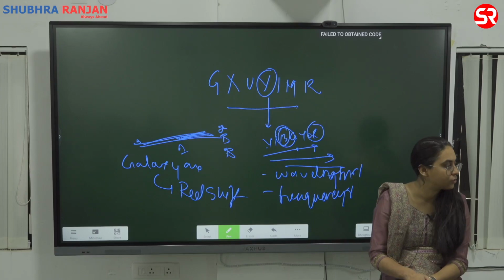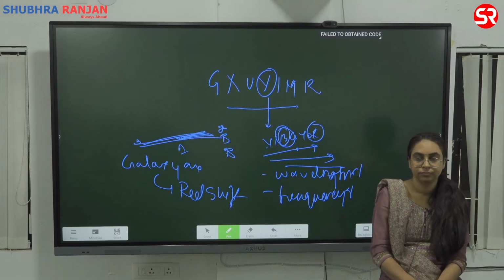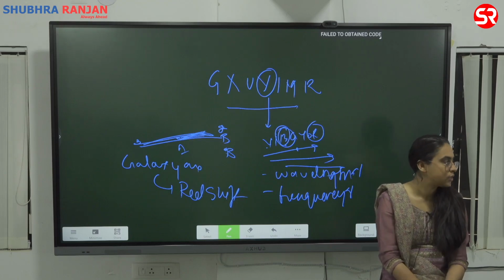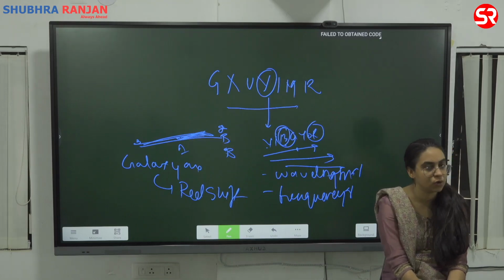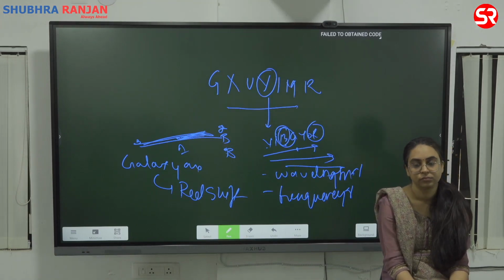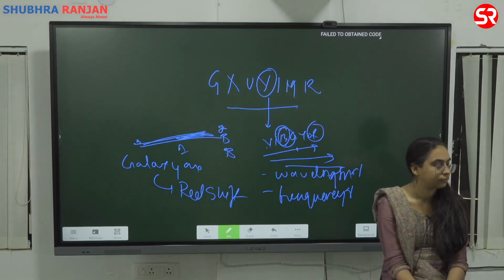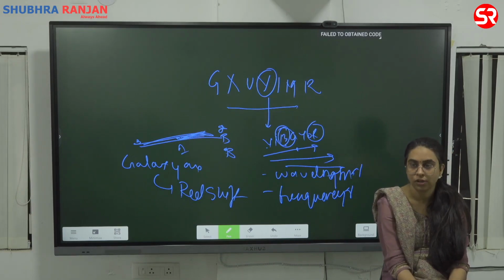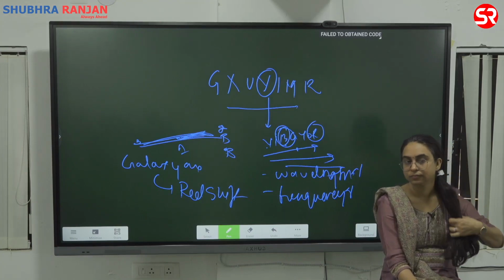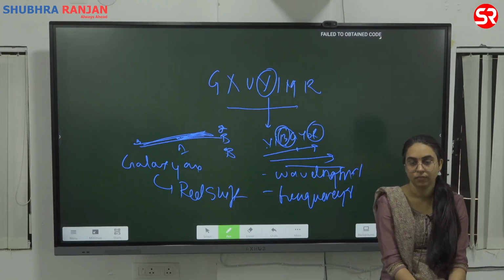There is expansion, contraction, expansion, contraction. It expands because of explosion and contracts because of gravitational pull.